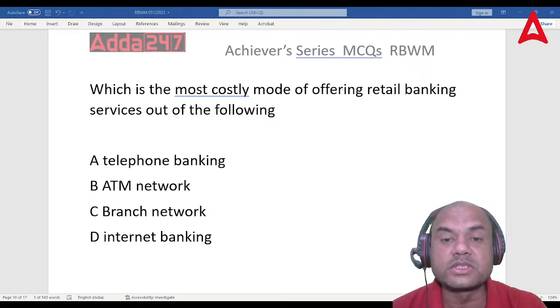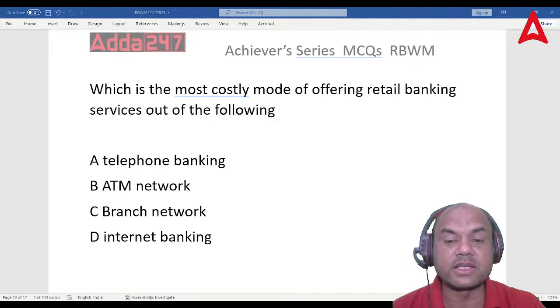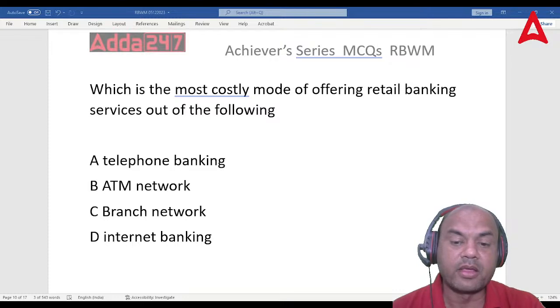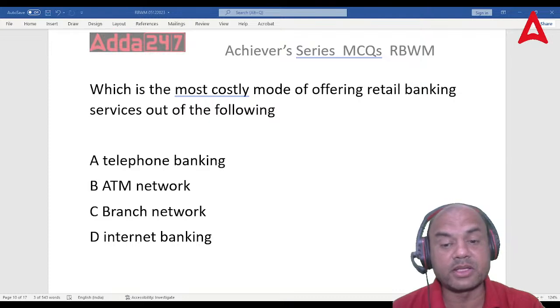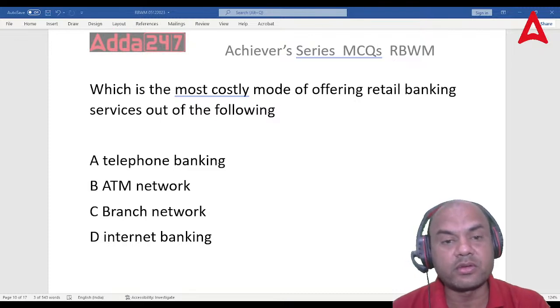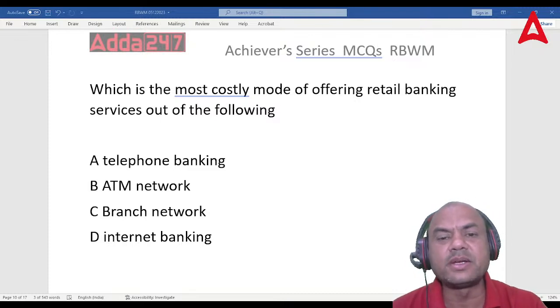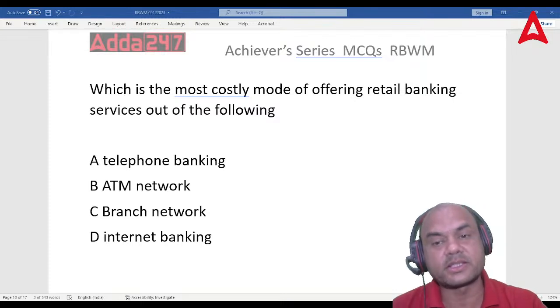E-rupee is a new change which is coming up in the banking system. Whenever there is e-rupee, remember, the whole banking scenario will change. Very important, e-rupee. Kindly study that because that is an important part. E-rupee is basically CBDC, central bank digital currency. That is the basic e-rupee concept. So that will change the overall banking scenario drastically.